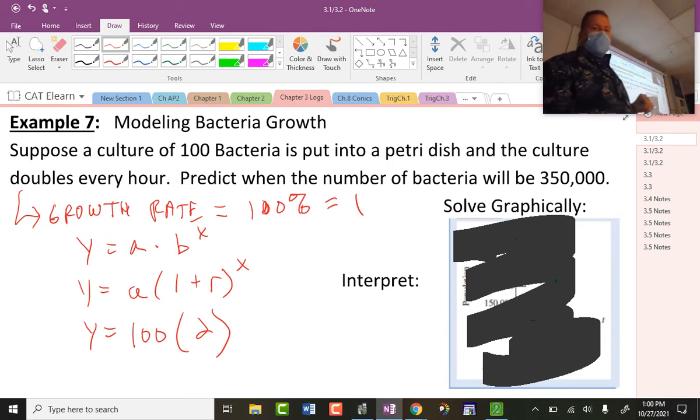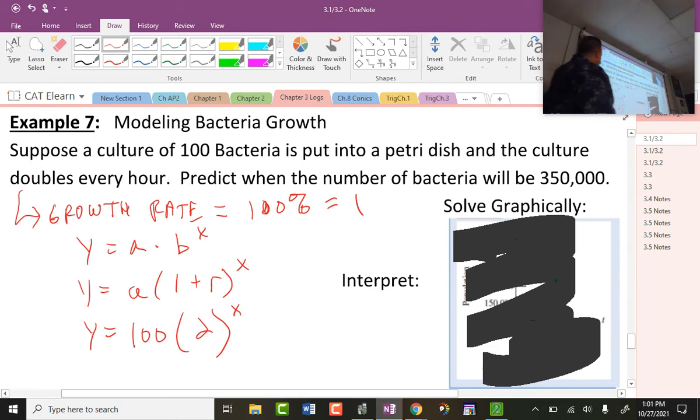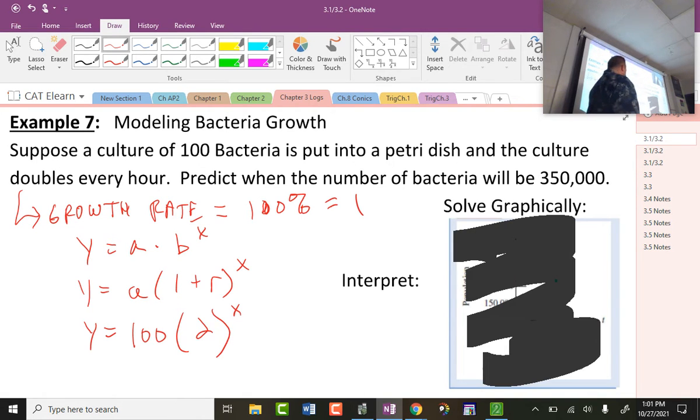And then it is raised to the x power. Okay, so I probably made that overconvoluted, but it's all about what this would be at the end, right? And this is what happens. It's very easy. Every hour, what happens when I plug in 1? And by the way, x is now in hours.